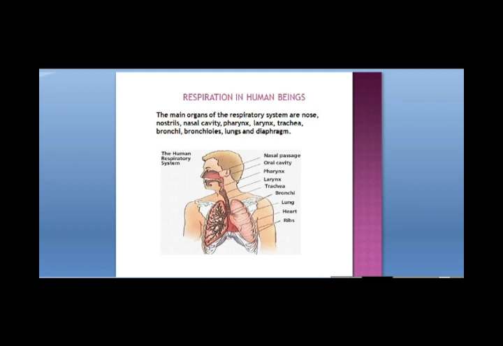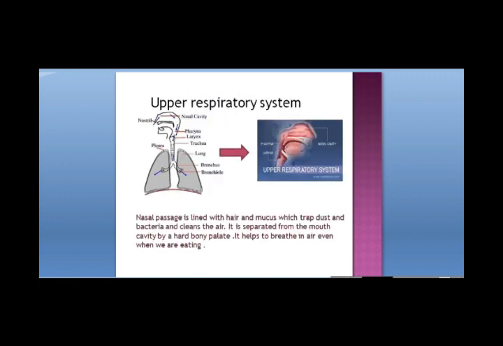Next we come to respiration in human beings. A very complex system of respiration is there in human beings. Human beings have many organs that take part in the process of respiration. These are called the organs of the respiratory system. The main organs of the respiratory system are nose, nasal passage, trachea, pharynx, larynx, bronchi, bronchioles, alveoli, lungs and diaphragm. The human respiratory system begins from the nose.